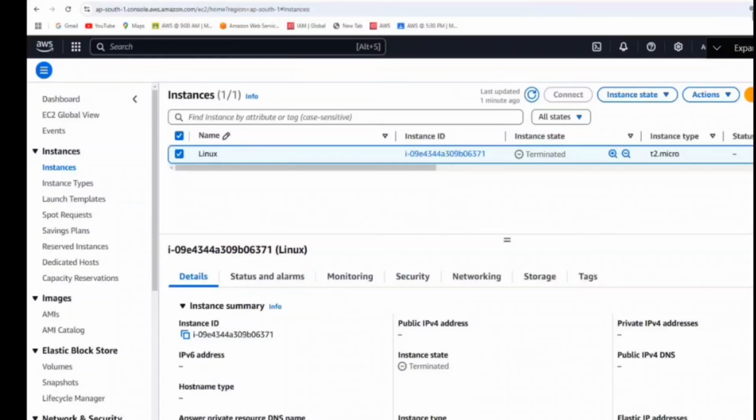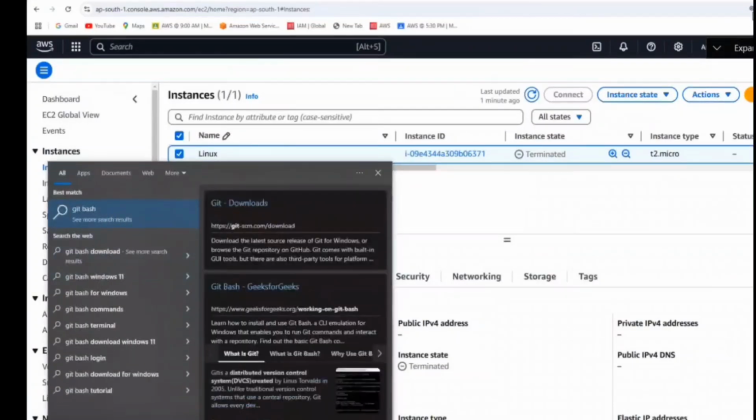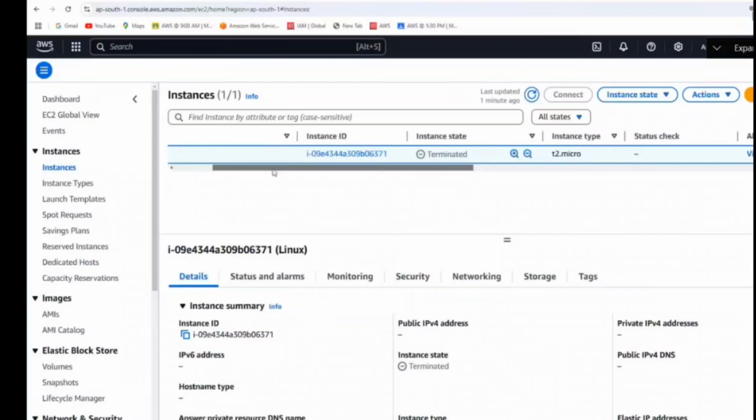How to check, sir, is Git there or not? Just go to your laptop and type Git Bash. Is there any Git Bash on our laptop? No. So for that, what I would recommend is let us go and launch the EC2 instance, because you are experts at launching it. Do everything there, kill it and go.